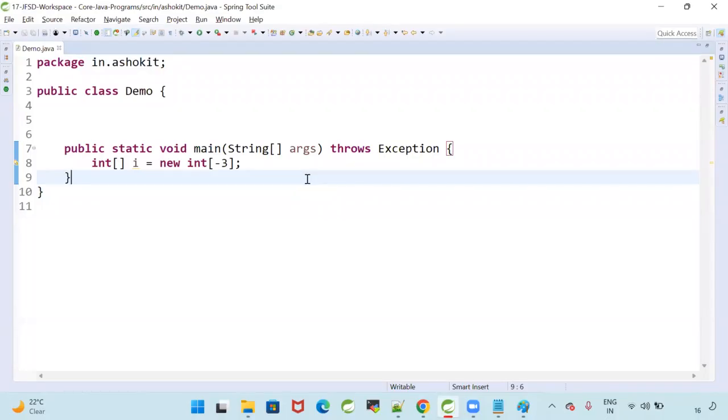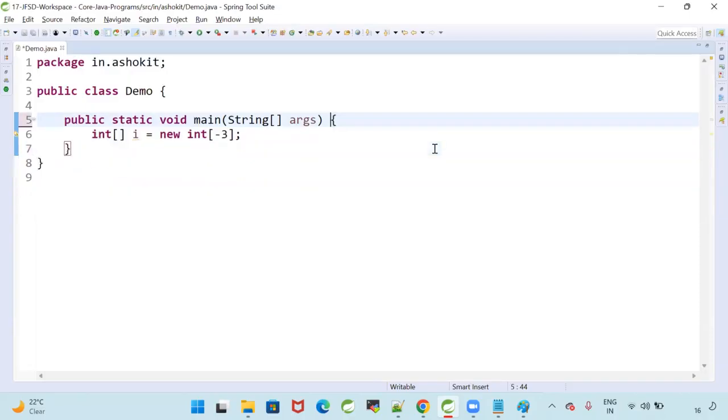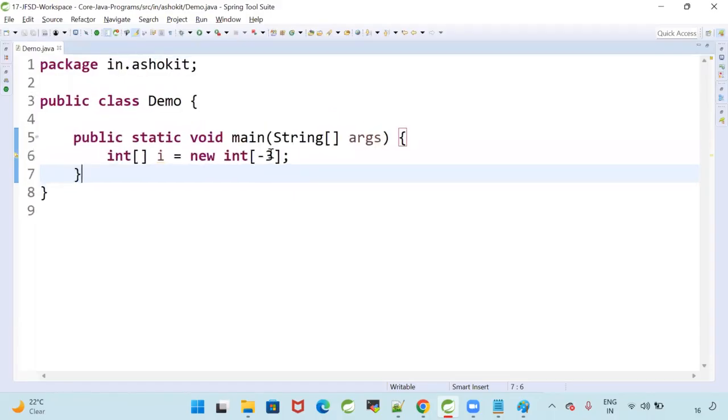What will the compiler check? The size should be an int value. Is -3 an integer or not? Int means it can be a positive number, it can be a negative number. So syntactically it is valid. Logically it is invalid. Getting my point? The compiler is checking that the array size should be an integer.